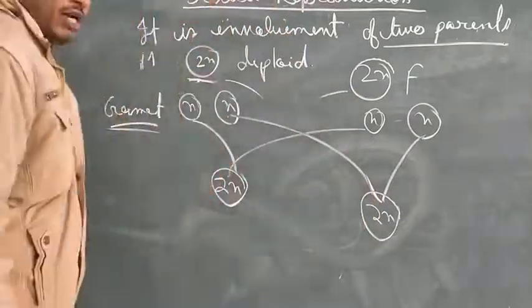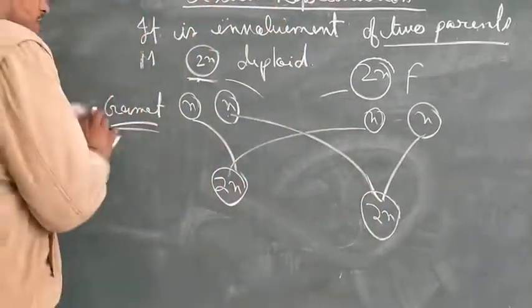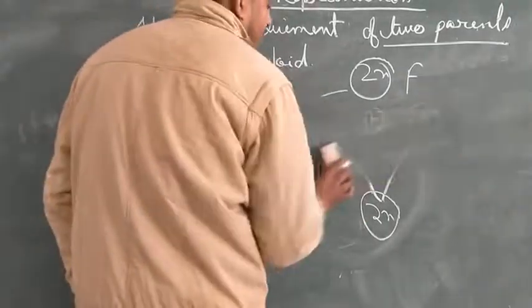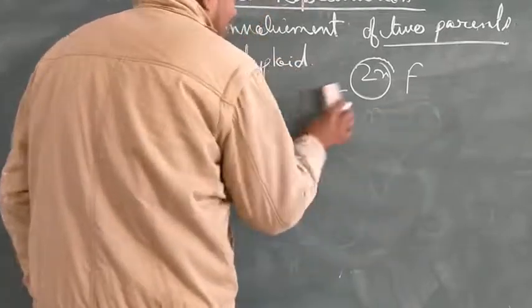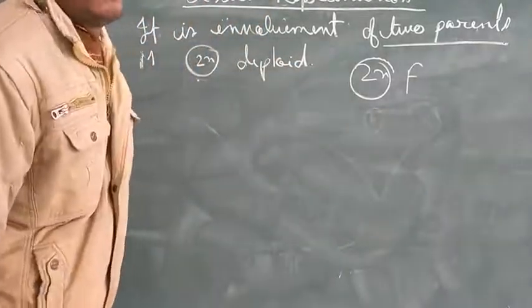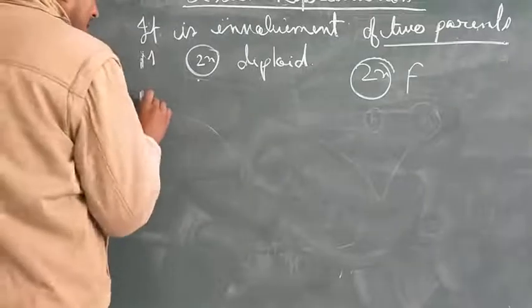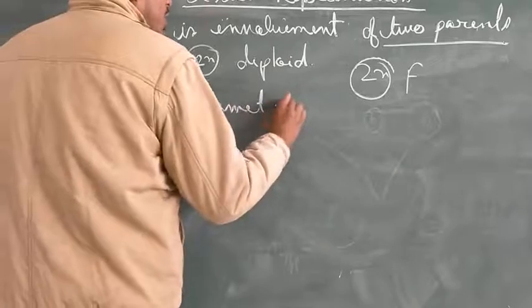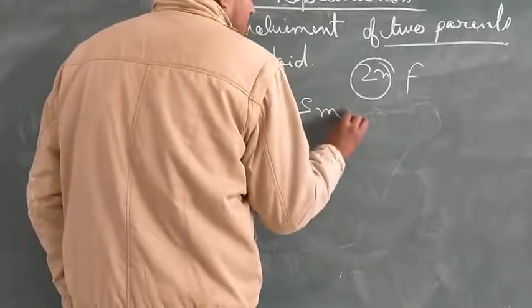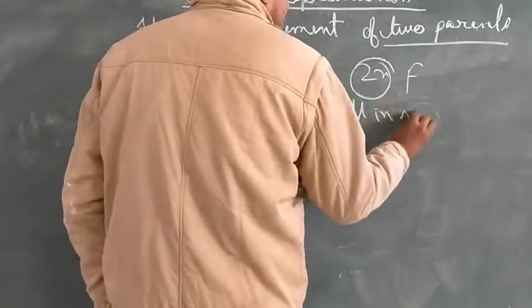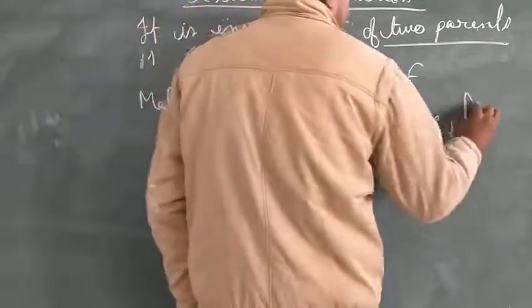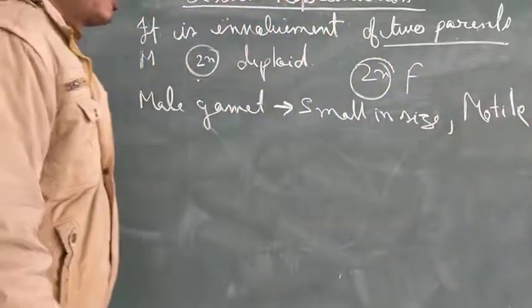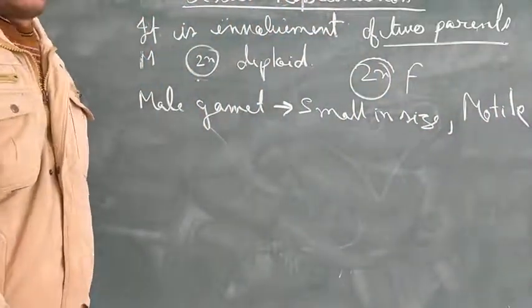So the gametes that we generally talk about, suppose male and female, leaving a few exceptions, there are male gametes, which are mostly small in size and motile.